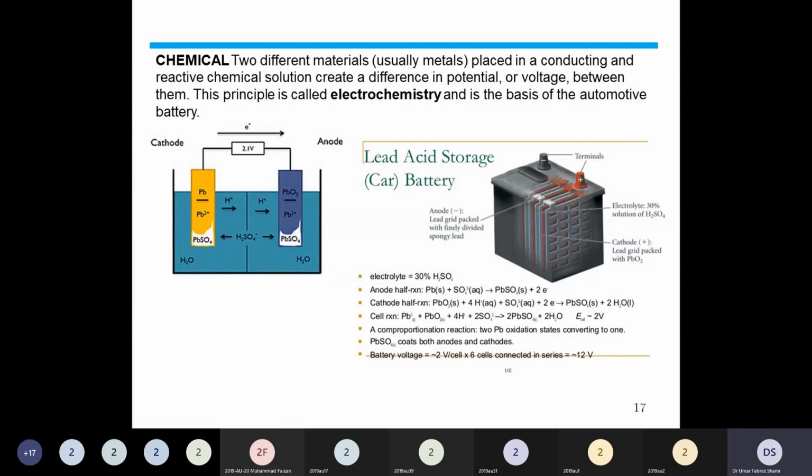We call this electrolysis. In electrolysis we have two terminals. The two terminals or the two electrodes are placed in an electrolyte. The electrolyte starts the chemical reaction, and the result of the chemical reaction is we get electrical power.